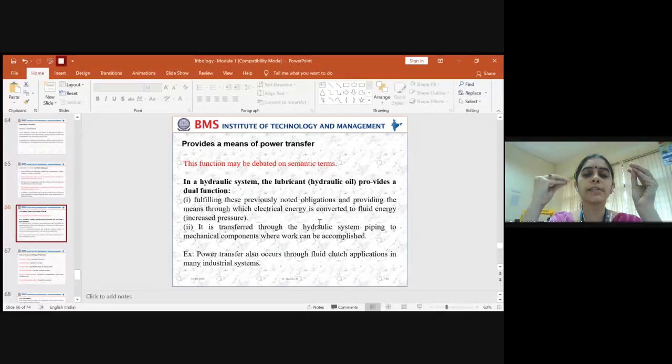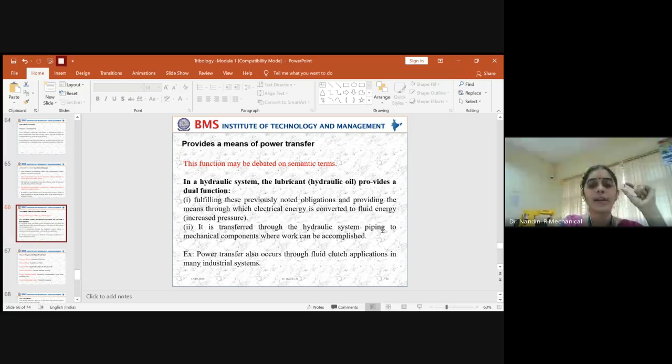Due to this enhanced pressure, the energy is converted from one form into another.